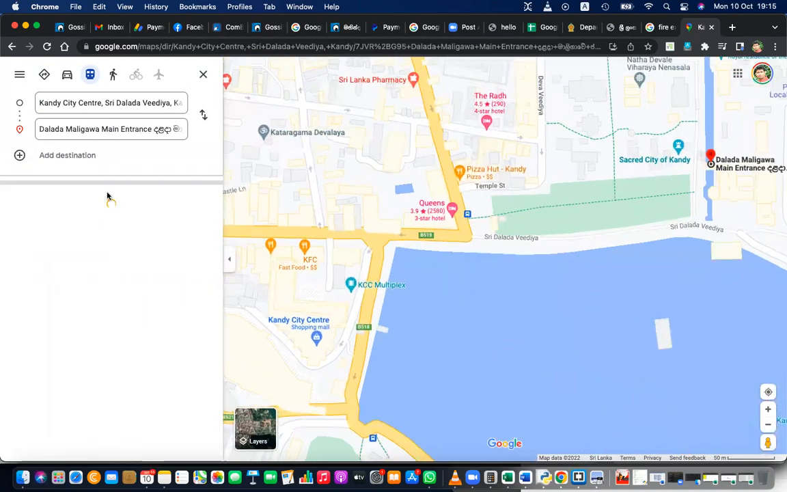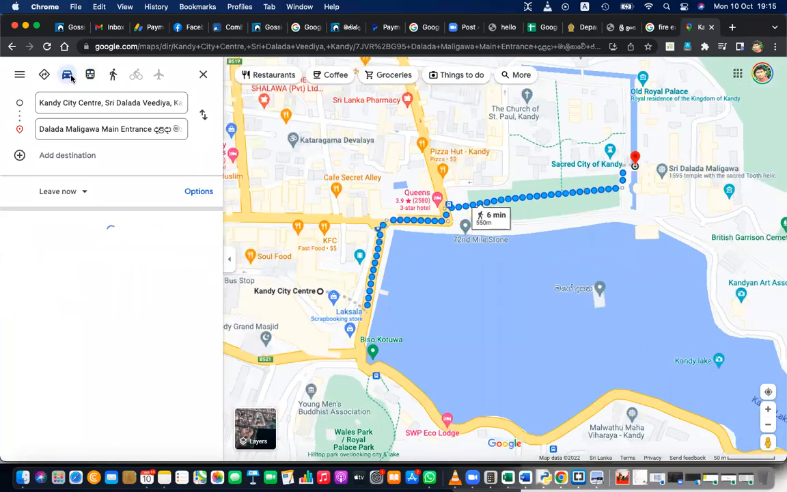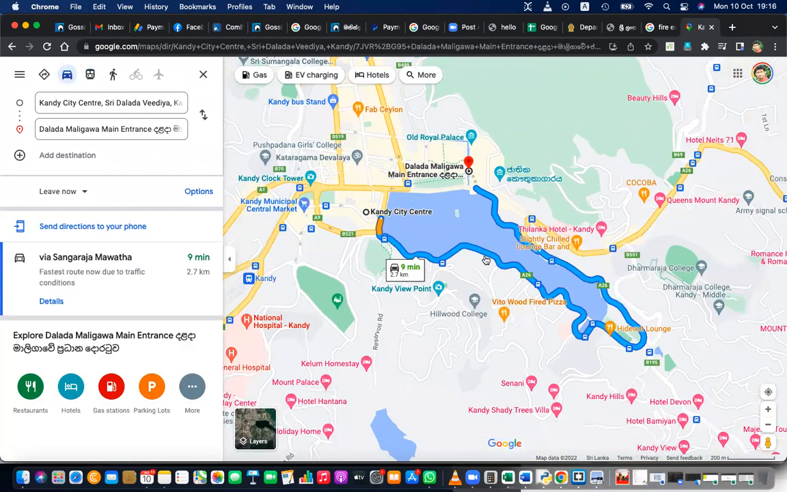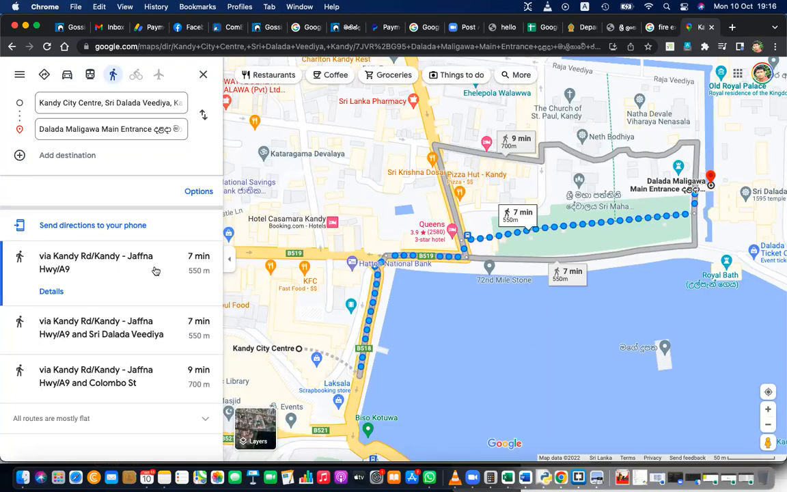So let's say if you are going by driving, it will take closer to 9 minutes to go to this place. But if you walk, only 7 minutes, it's closer. Likewise, we can decide by walk. By cycling, it's not available. So transit, by train, by driving, likewise, you can check information with this.